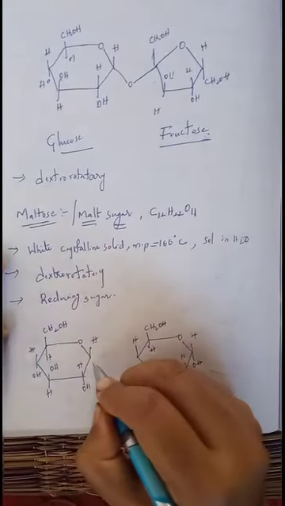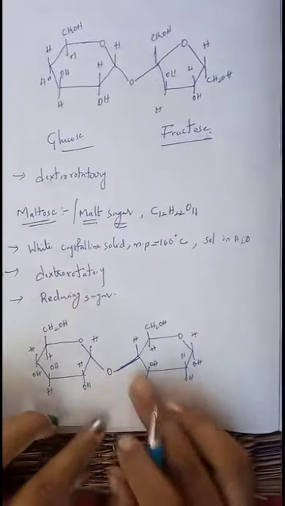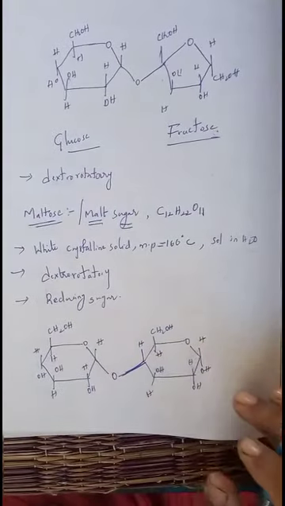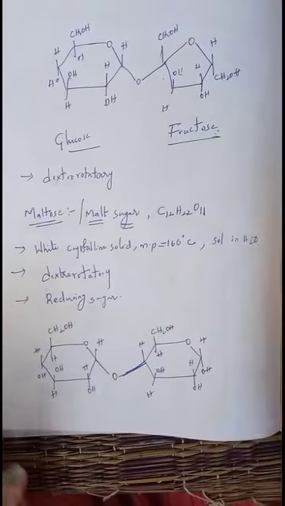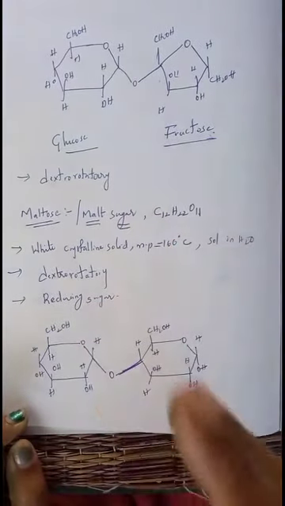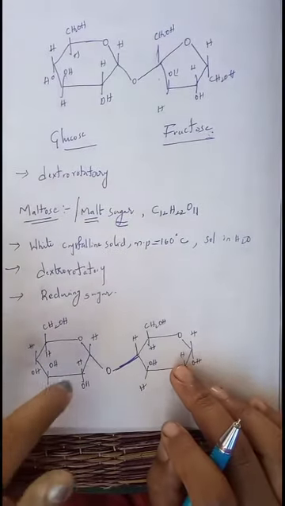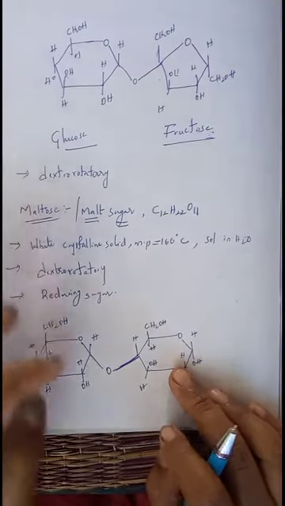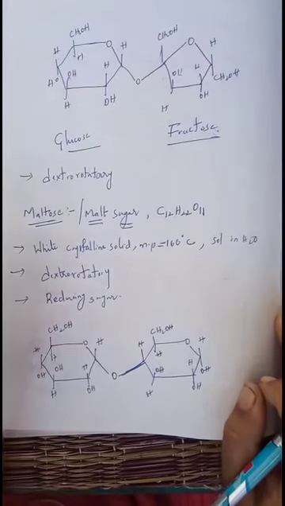This oxygen is involved in bond formation with this, and during the formation of this linkage one H2O molecule is released. So this is one glucose unit and this is another glucose unit. When these two glucose units combine by losing one water molecule, it gives the structure of maltose. This is the structure of maltose. That's why, on further hydrolysis in the presence of dilute HCl or the enzyme maltase, it can be divided into 2 units of glucose.